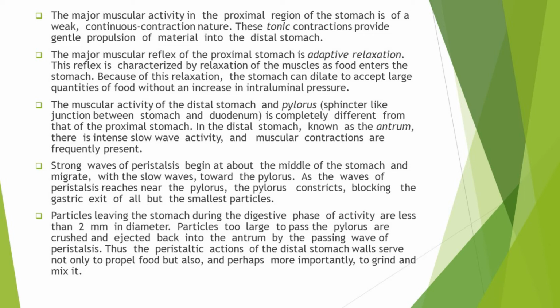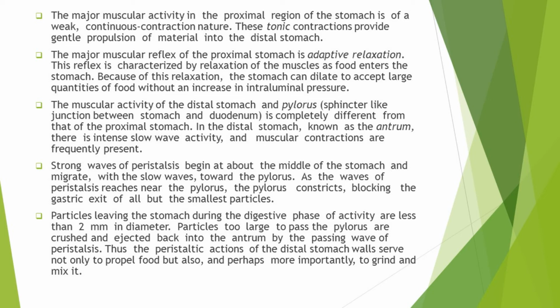And the particles that don't match the consistency of the small intestine, or that are not compatible for digestion in the small intestine, are again ground in the stomach and then passed into the small intestine. In this way, the particles that are leaving the stomach during the digestive phase of activity are less than 2 millimeters in diameter. In this way, the peristaltic actions of the distal stomach walls serve not only to propel the food, but they also cause the grinding and mixing of the food.